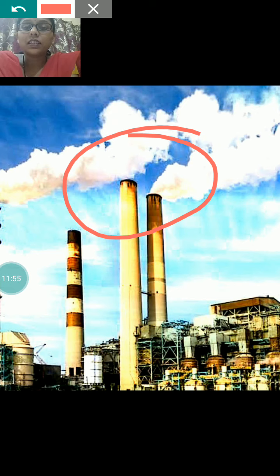We are getting diseases related to lungs because of this pollution, and animals are also affected by the polluted water or polluted land. Clear? So these industries are good for the society, good for the development of countries, but it harms the environment. It is not very good for the environment. Clear? So this is all about the chapter.